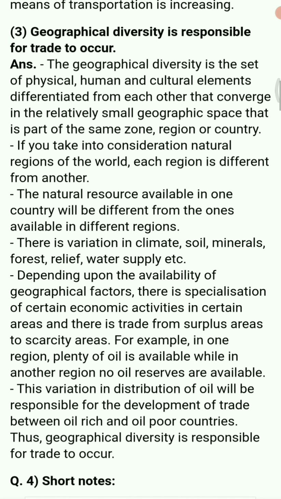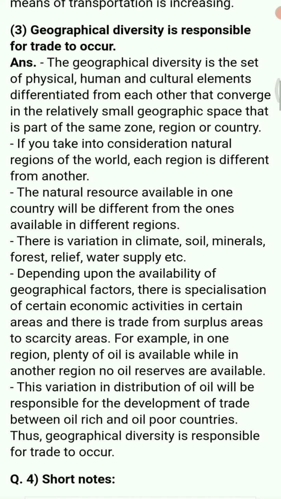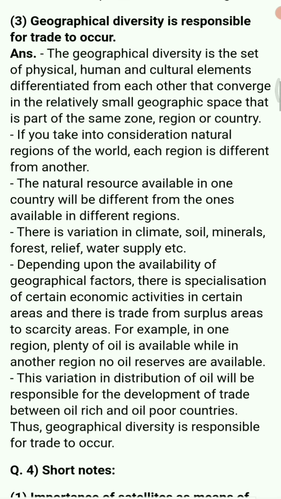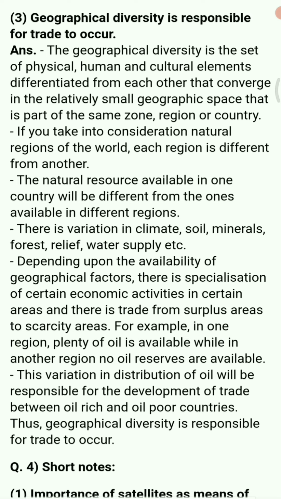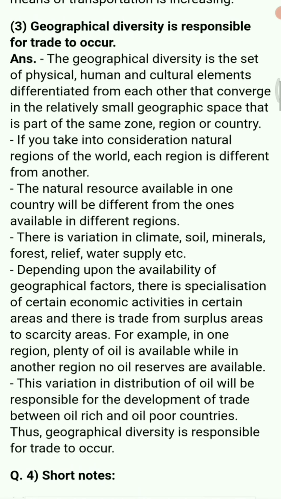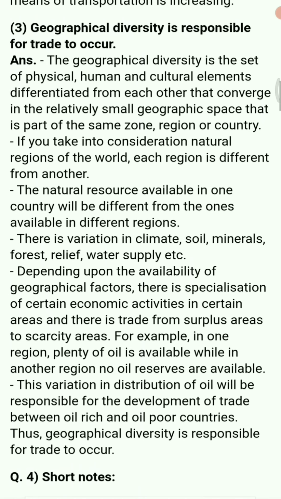Next is: geographical diversity is responsible for trade to occur. Now each and every area has its own speciality, its own characteristic and feature. Based on that, that place is developed. So because of this diversity, trade is occurring, because each and every region has some amount of surplus and some amount of deficiency. So each and every region is dependent on other regions for their fulfillment.